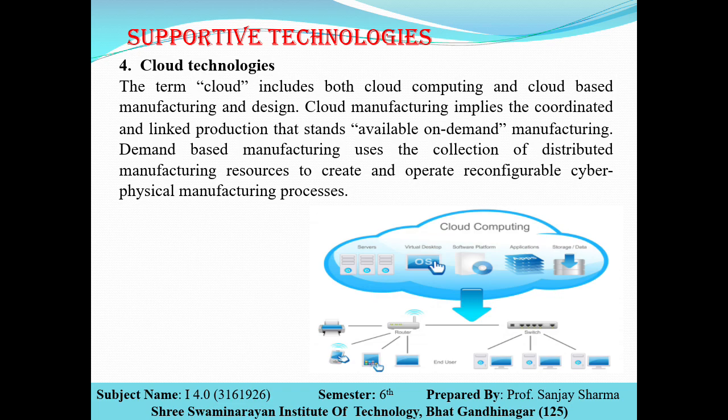All the data will be available on the cloud, and as per the demand of the customer, we can download it and go for the manufacturing of that particular product.